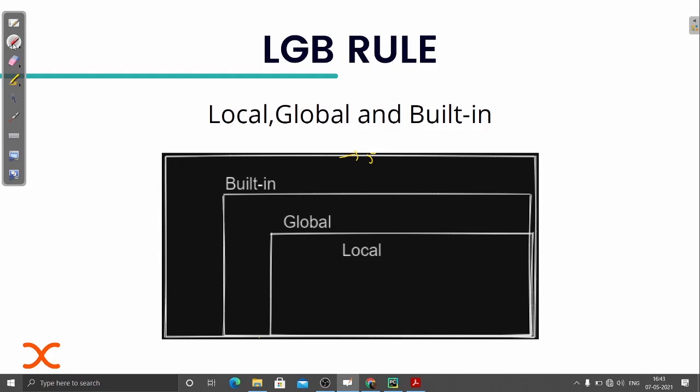So here this LGB rule basically is the local, global, and built-in functions. So we have basically these three types of functions.